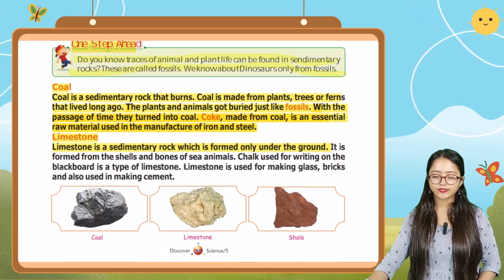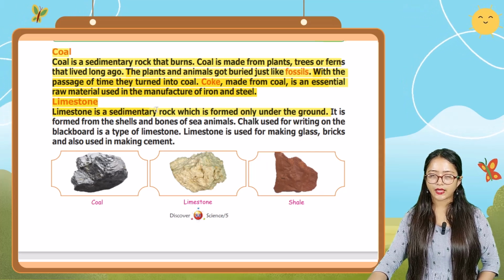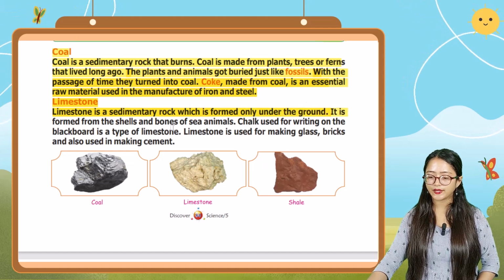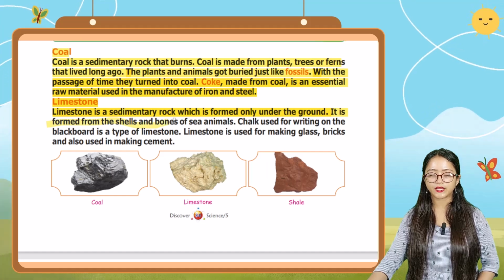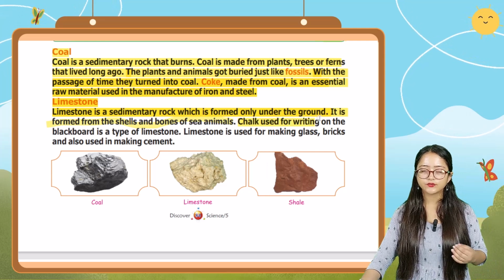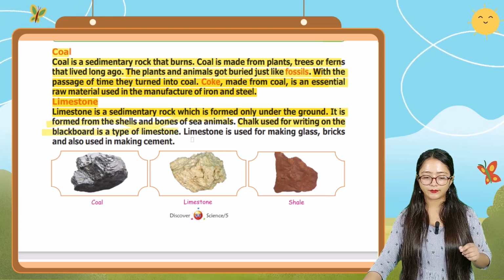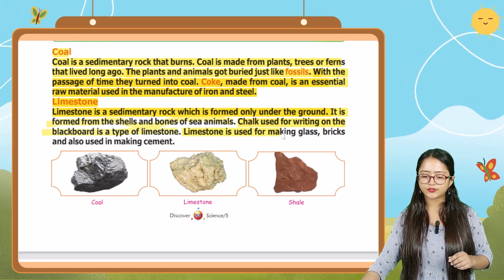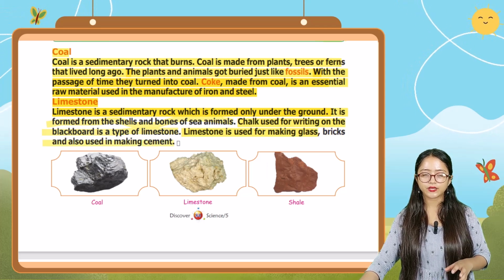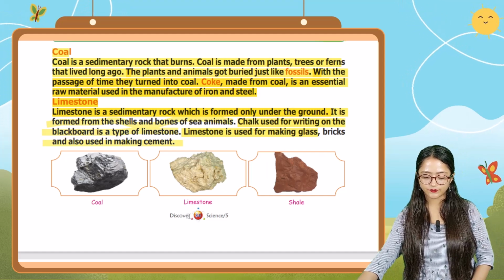Now the next type of sedimentary rock is limestone. So limestone is a sedimentary rock which is formed only under the ground. It is formed from the shells and bones of sea animals. Chalk used for writing on the blackboard is a type of limestone. Limestone is used for making glass, bricks, and also in making cement. Here you can see the figure of limestone.